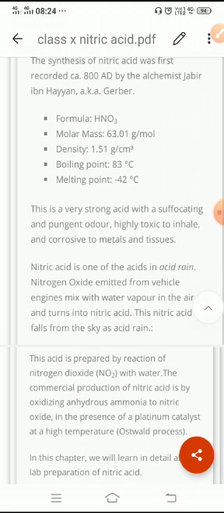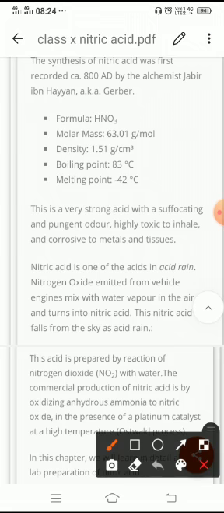In the atmosphere, various vehicles release their byproducts or waste gases. So various oxides of nitrogen are released from vehicles into the atmosphere as pollutants, and when rainfall takes place, they convert into nitric acid, which comes to the earth from the sky as acid rain.